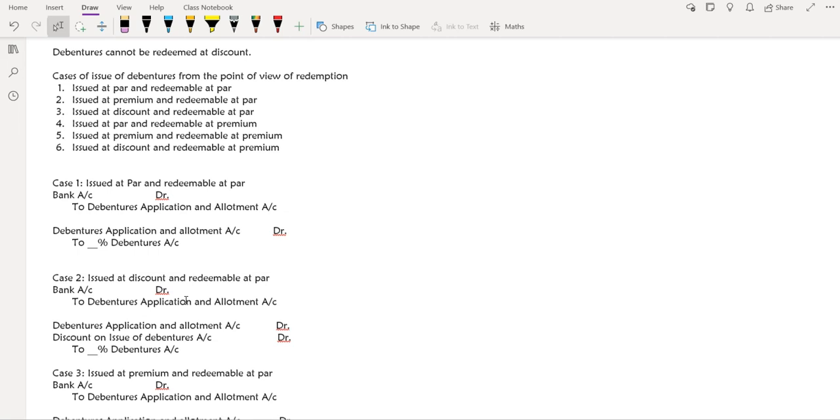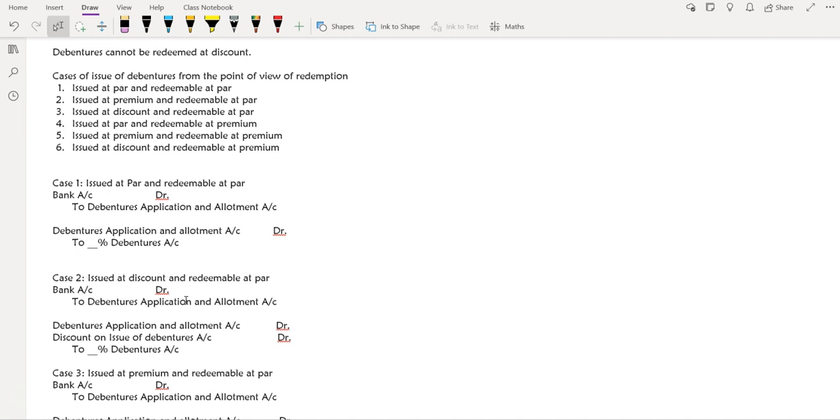The prudence concept says that if we know some expense or loss is going to be incurred, we don't know how much, or even sometimes we know how much, like in the debentures case, where we know how much our expense or loss will be at the time of redemption. But in general, the prudence concept says that whether we know the exact amount or not, if we have certain information that we are going to have this expense or loss, then we must provide for it. And that is the reason why we create provision for doubtful debts.